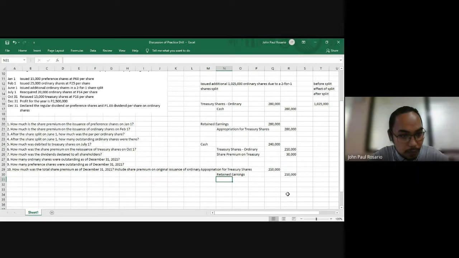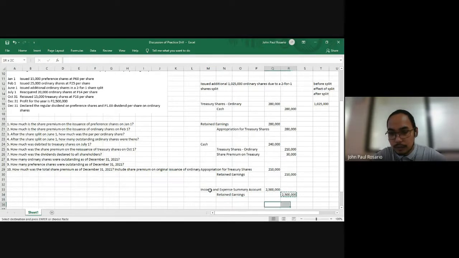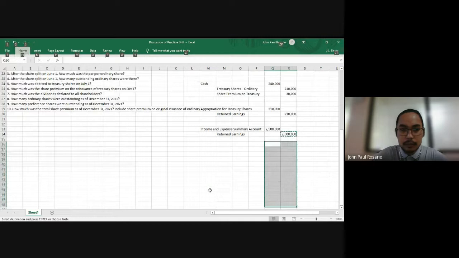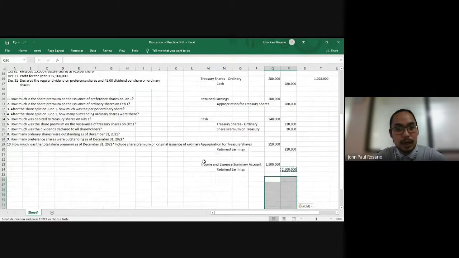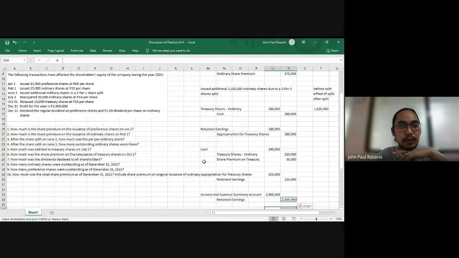What else? Our profit for the year is 2.5 million. In closing our profit, we have to debit income and expense summary account 2.5 million, and then credit retained earnings 2.5 million. And then our last entry would be to declare the regular dividend on preference shares.